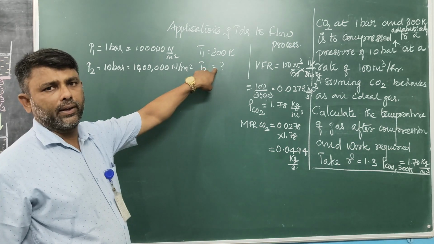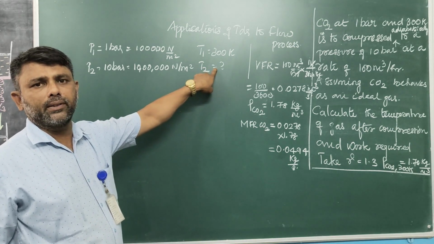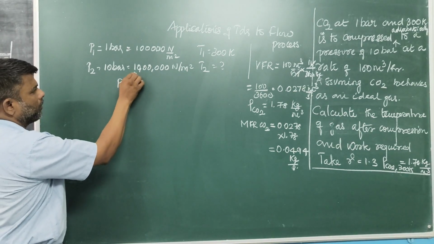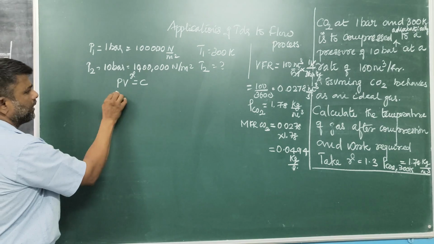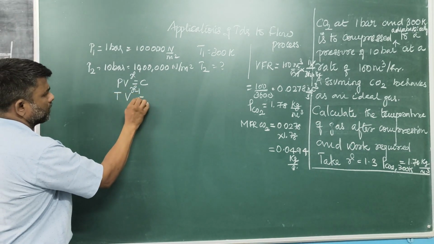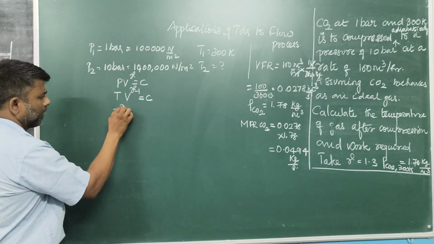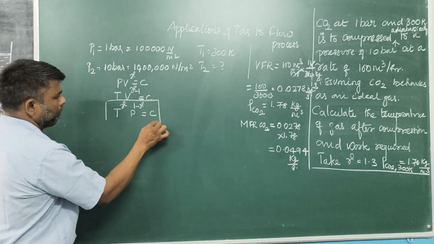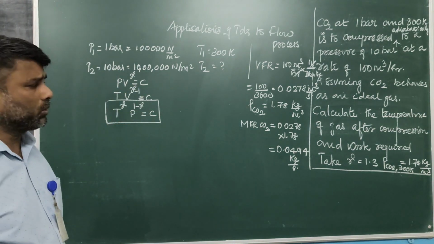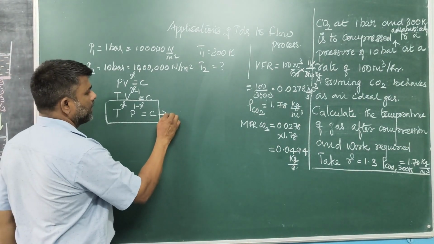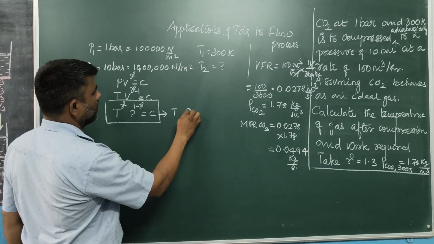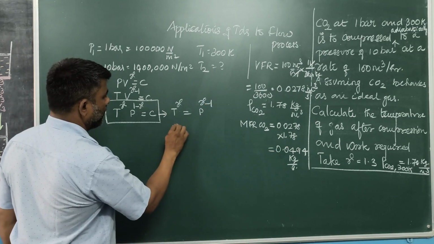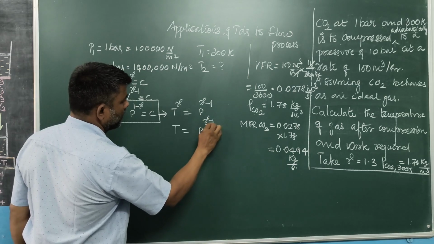Okay, now I am going to find the exit temperature. In order to find the final temperature, you should know the temperature pressure volume relationship for an adiabatic process. In an adiabatic process, PV power gamma is equal to constant. Similarly, T V power gamma minus 1 is equal to constant. Moreover, T power gamma into P power 1 minus gamma is equal to constant. This is the temperature pressure relationship we want, to find the final temperature.